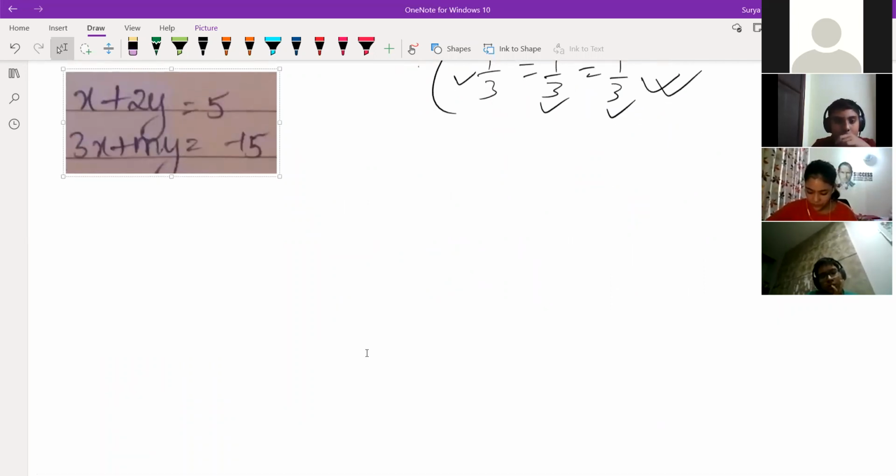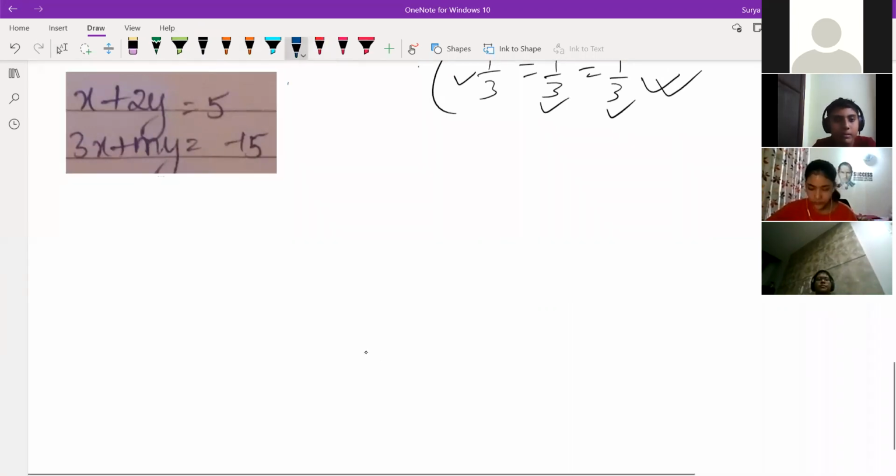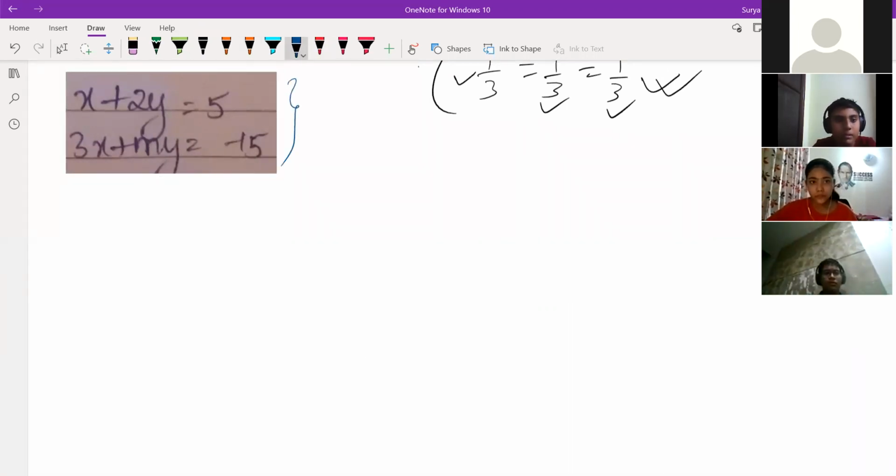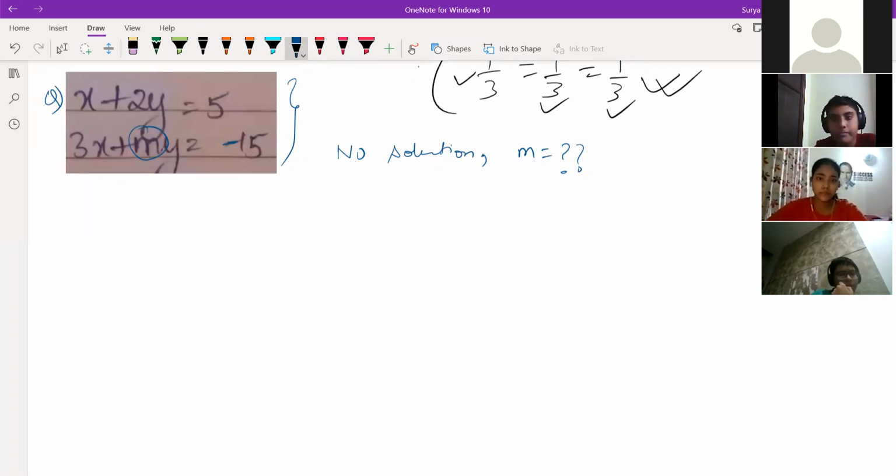Okay, now see children over here. This is the equation. You have to tell me, find the value of m for the equation which is having no solution. For no solution, you have to find the value of m. That is the aim here. They're parallel, right? Yes. For parallel lines, you have to find the value of m. This is the question. So that is minus 15. Sir, is that m square or that's equal to? It is equal to this one.